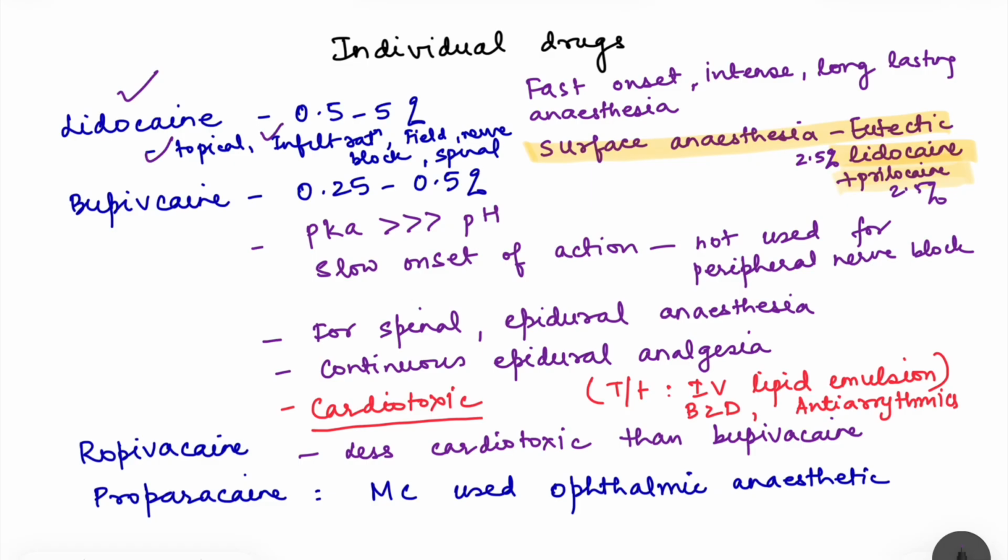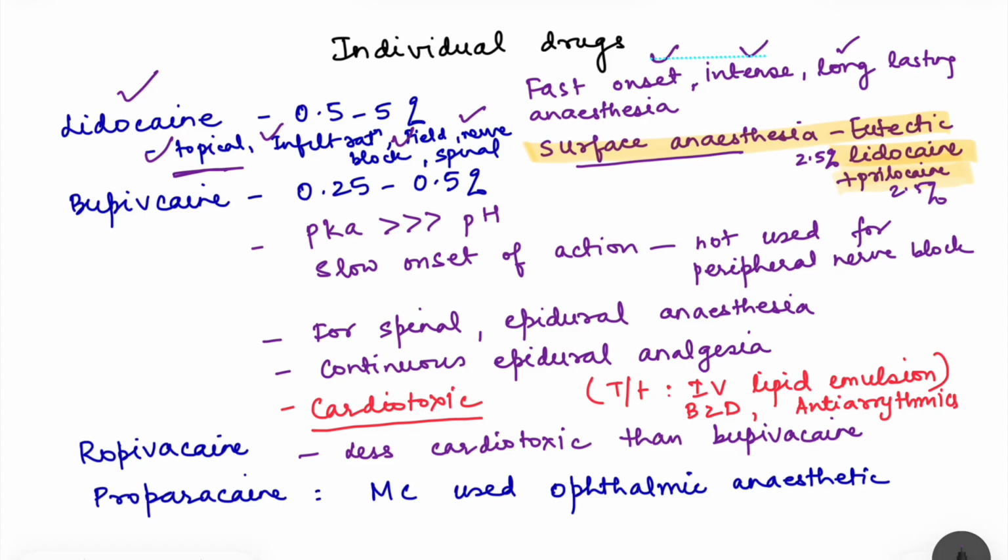It can be used for infiltration where it is given subcutaneously in a particular site. We will see what these blocks are a little later. It is used for field block and nerve block, and lidocaine has a fast onset and provides intense local anesthesia, and it provides long lasting anesthesia, as we have seen that its pK is much closer to the pH of the body fluids. Then lidocaine can also be used as surface anesthesia, that is for intact skin.